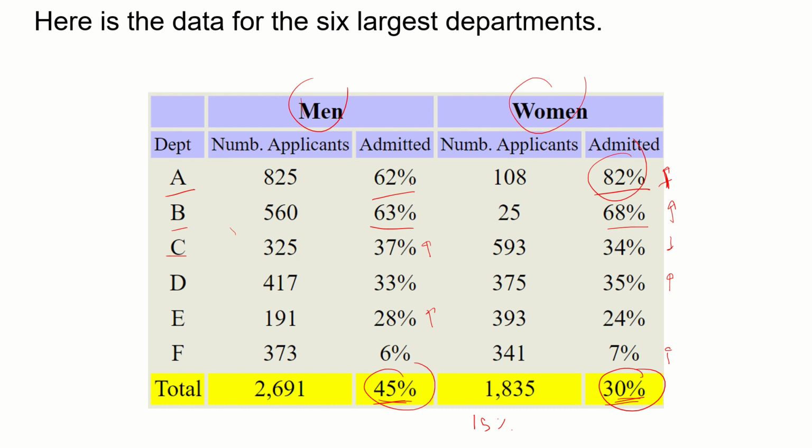So now if you check the trend here, please notice that out of the 6 departments, in 4 of them, women had a higher acceptance rate. So at this point you think, okay, for sure there was no bias, because in most of the departments, women had a higher acceptance rate. But the problem is, in the aggregated data, you don't see that. Actually, you see the opposite, right?